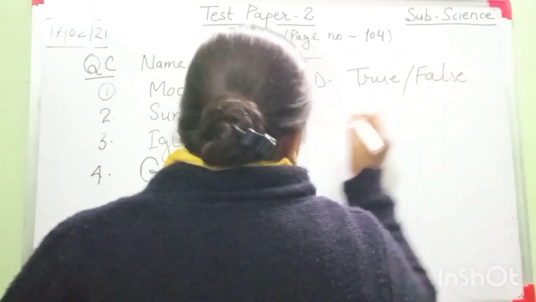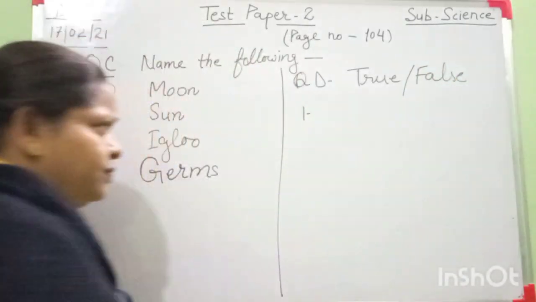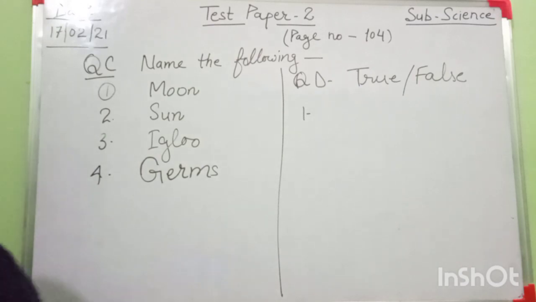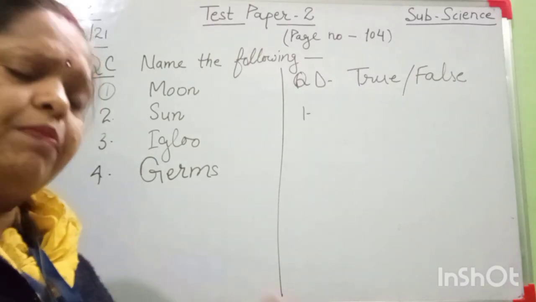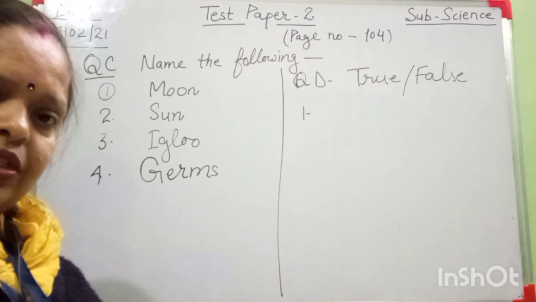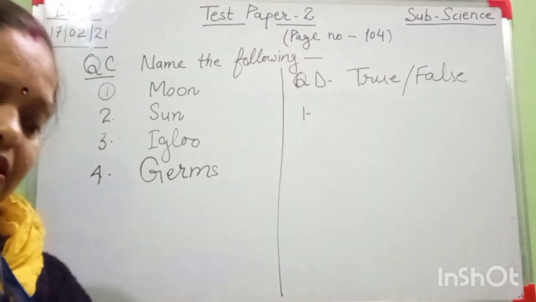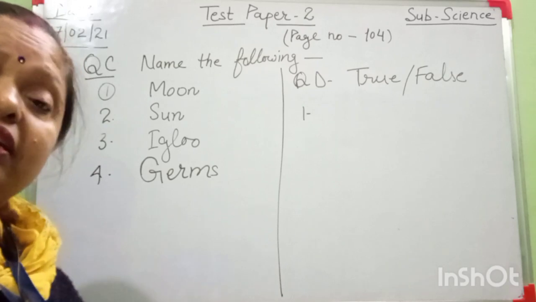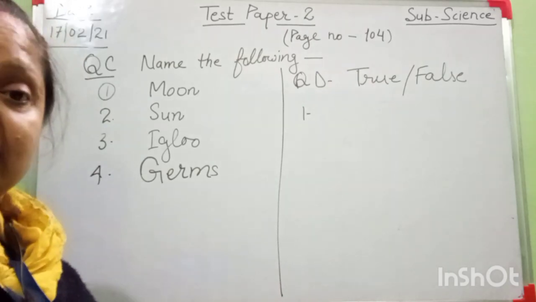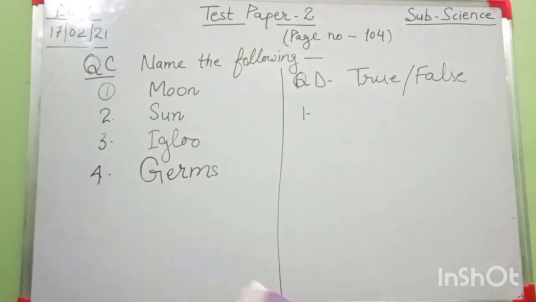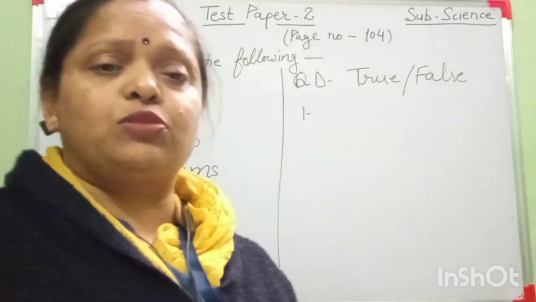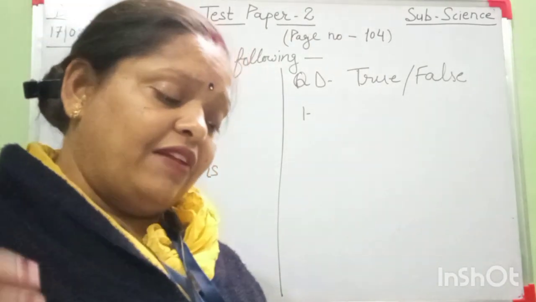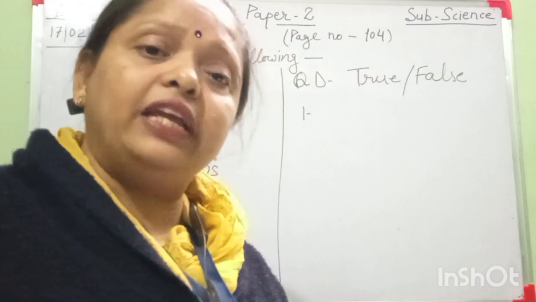I mentioned only T and F. Question number 1 is using public transport like a bus can help to reduce smoke in the air.